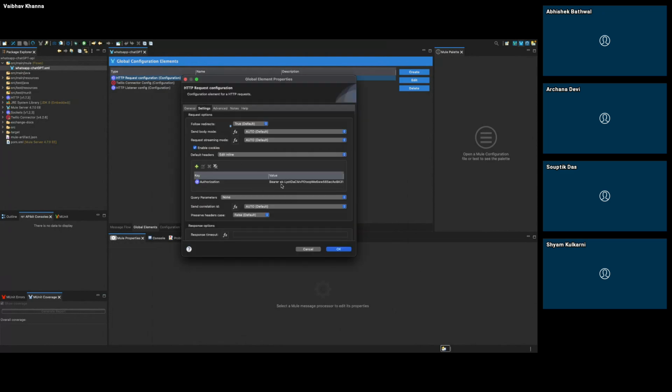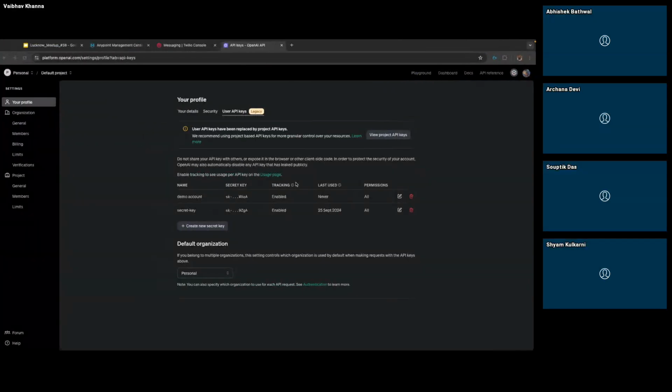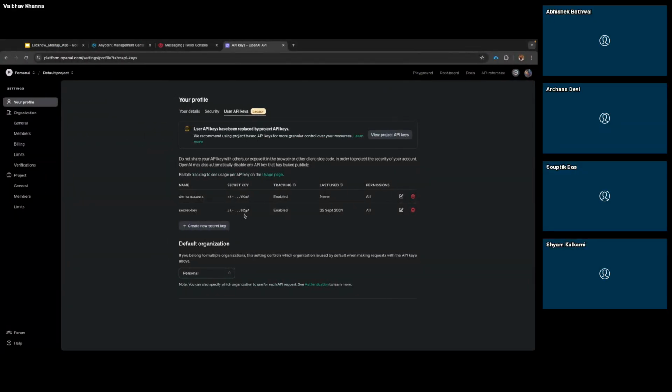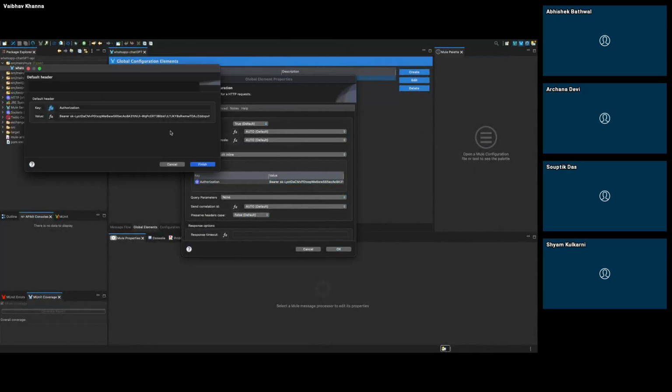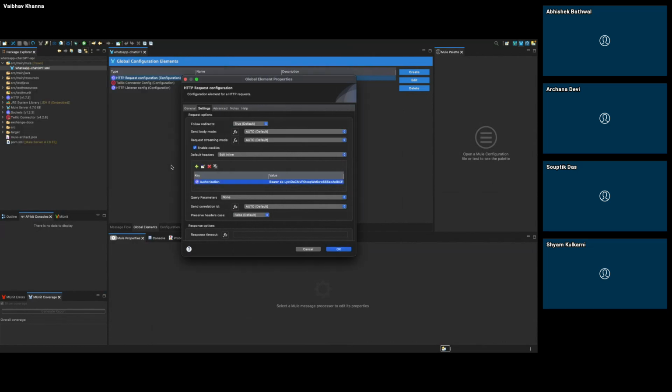Over here, if you see in the authorization, I am passing the bearer token, this secret key, which I have got from the OpenAI UI. This one, starting with SK and ending with 9ZGA. So this is the secret key.